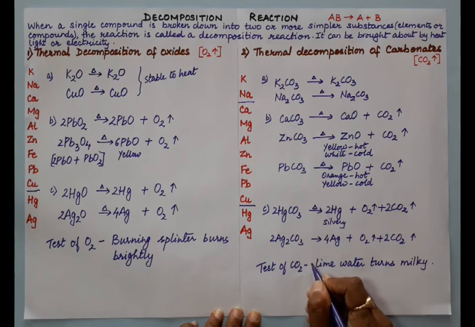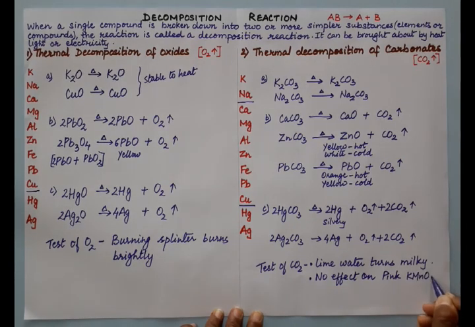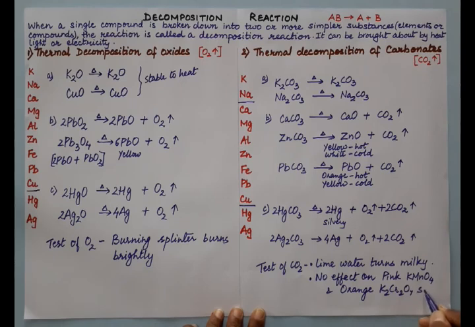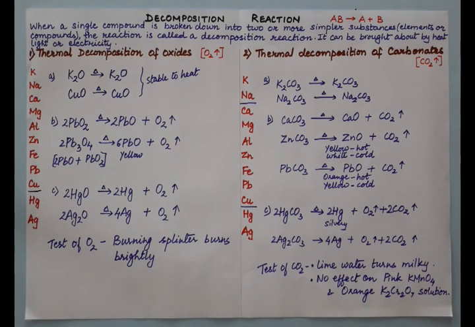That is one test, and the second test is no effect on pink potassium permanganate paper and orange potassium dichromate solution or paper, whatever it is. So these are the two tests to confirm that the gas liberating is carbon dioxide. That means the substance is a carbonate. Thank you, students.